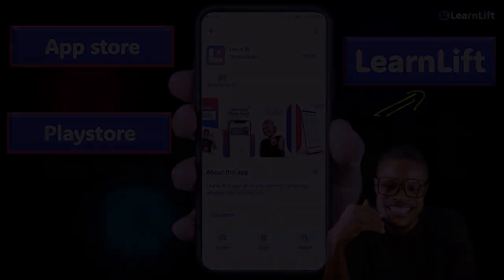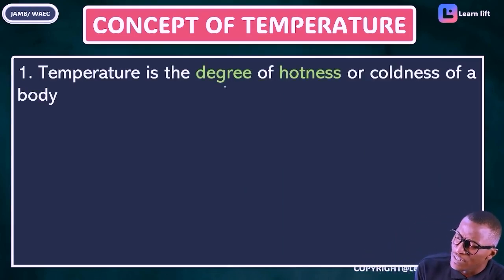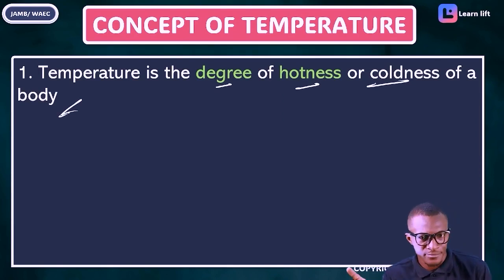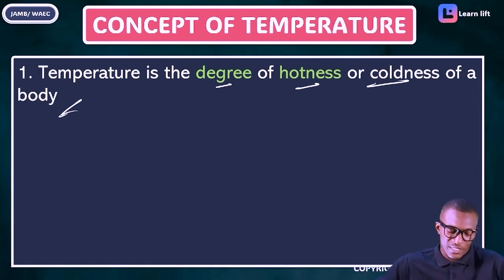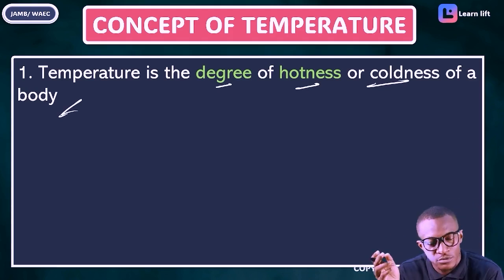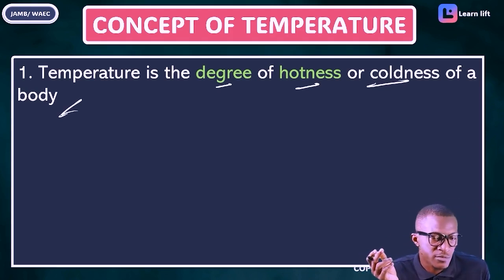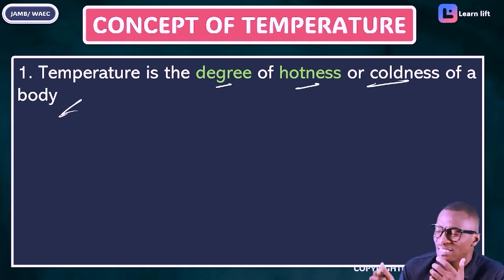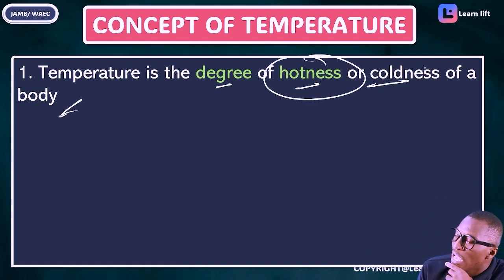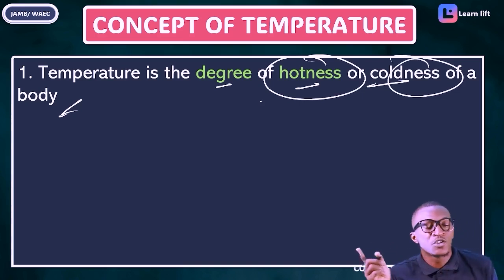Flow with me. Take note that temperature is the degree of hotness or coldness of a body. Why is it hot? Because there's an increase in heat, an increase in temperature. Why is it cold? It has lost heat, a decrease in temperature. That degree of hotness and coldness of a body is called temperature.